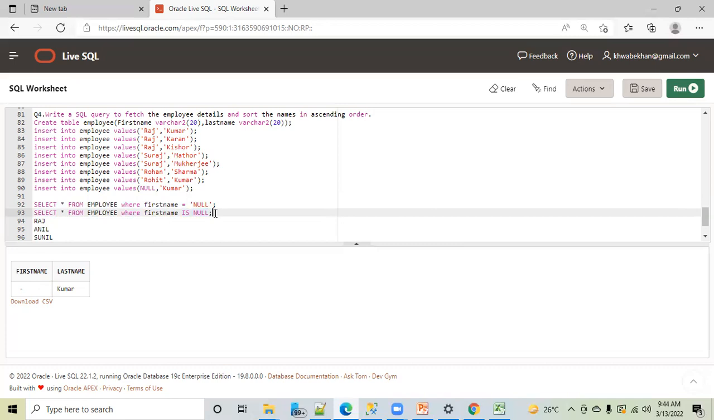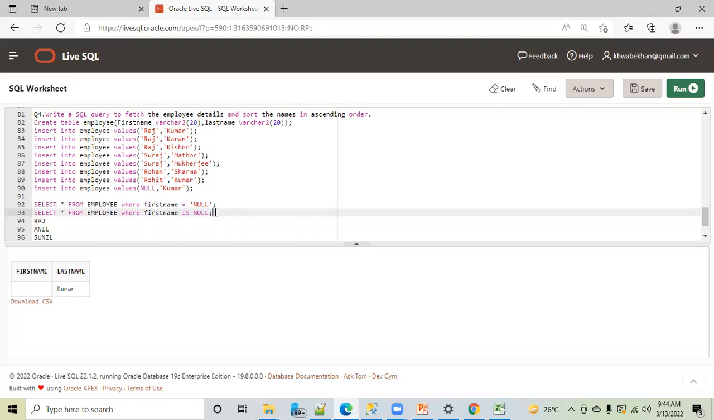Those experienced folks who know this concept will use is null for null. So hope you have understood why equal fails with null, and that you have this new keyword in the SQL world, is. I hope this is clear to you all. Any question?